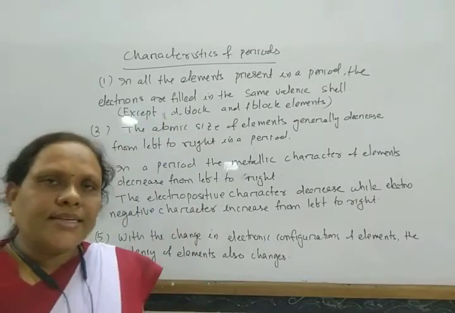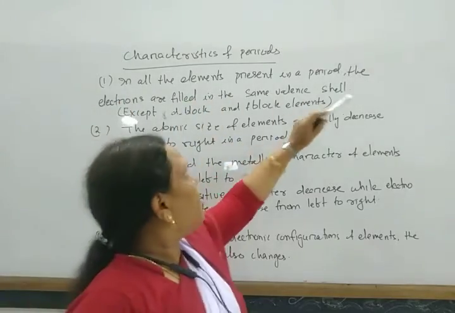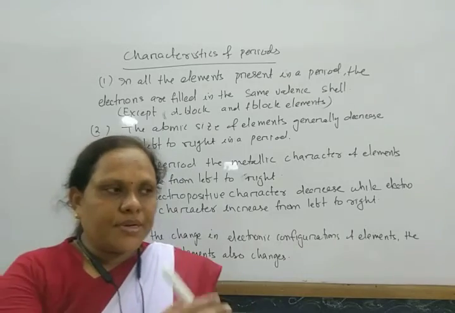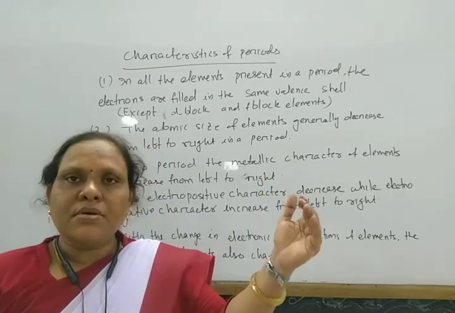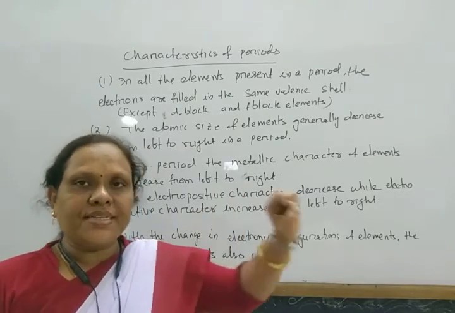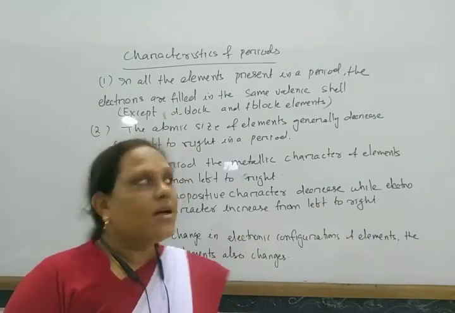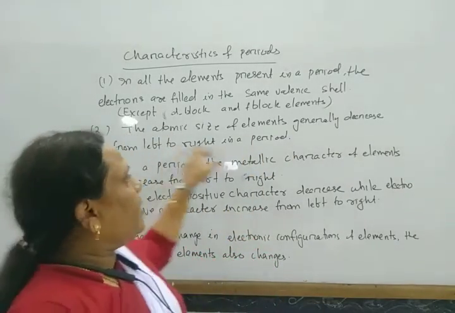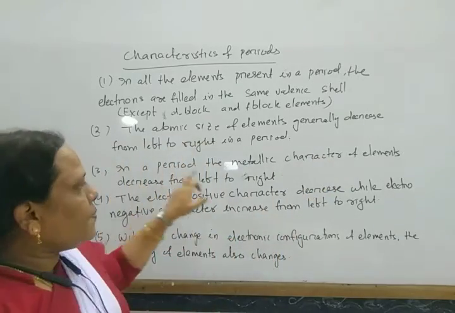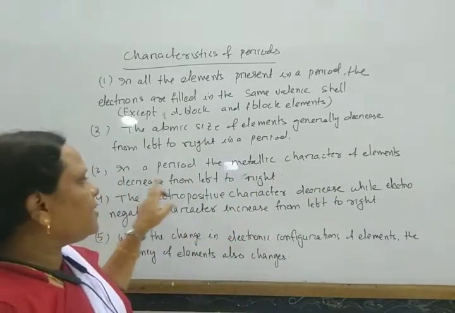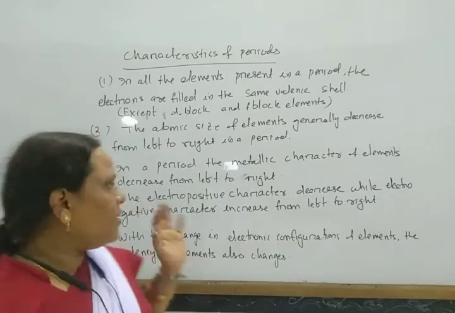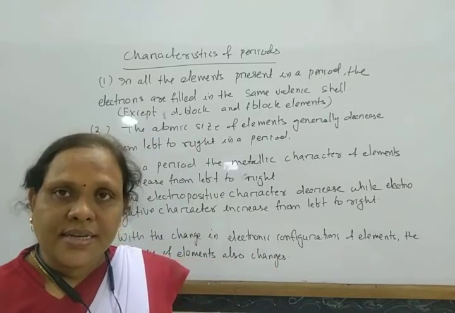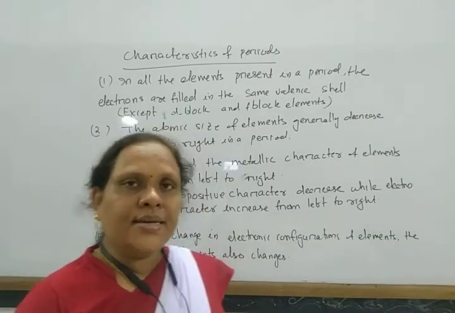In a period, for all the elements present in a period, the electrons are filled in the same valence shell. Suppose we consider the third period and fourth period, all are present in the same valence shell. And the atomic size of elements generally decreases from left to right in a period. The metallic character of elements decreases from left to right, already discussed. The electropositive character decreases while electronegative character increases from left to right in a period.